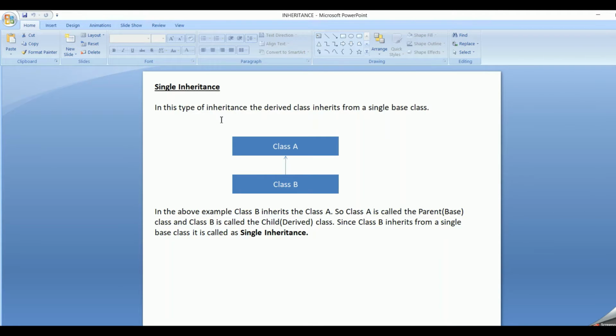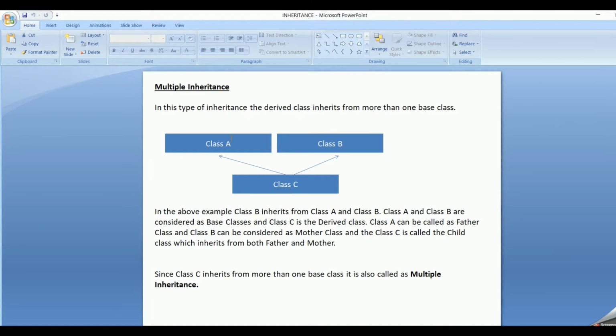In a single inheritance, there will be one base class and one derived class, and the derived class will inherit from a single base class. So it is called single inheritance. In multiple inheritance, there will be more than one base class, and the derived class will inherit from all the multiple base classes. So this is called multiple inheritance. So friends, we have covered single inheritance and multiple inheritance.